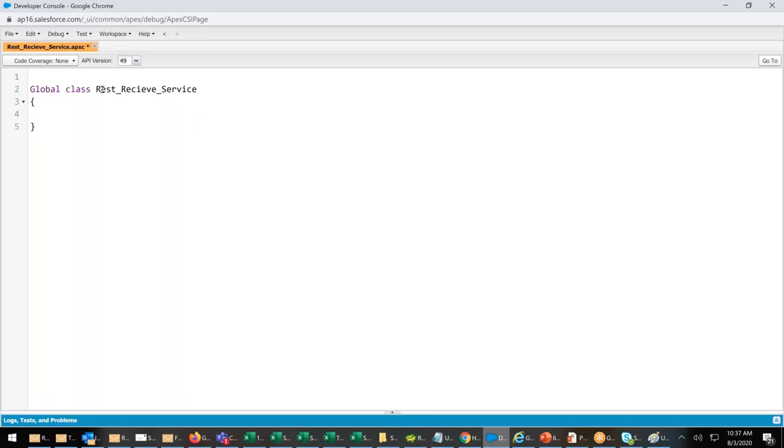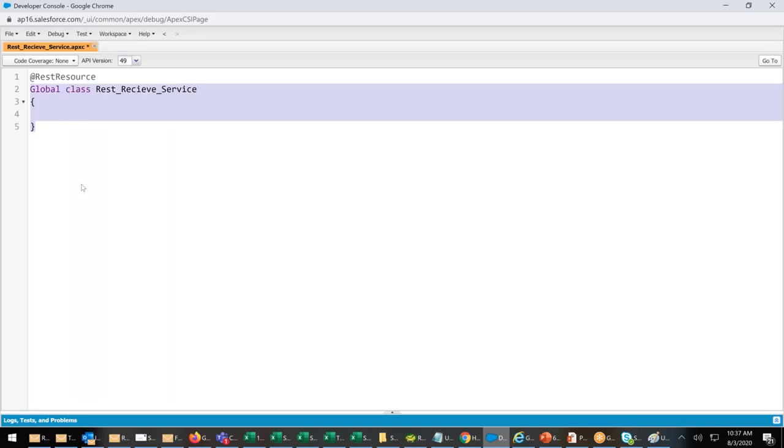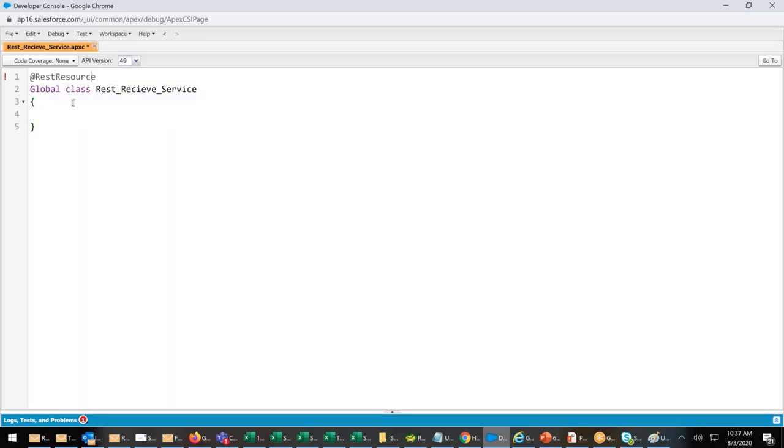Now, this is my internal name. Do I want to expose it to the third party system? No. In that case, use @RestResource. By this, the system will understand that this is a REST service. This is not a normal class. This is a service.